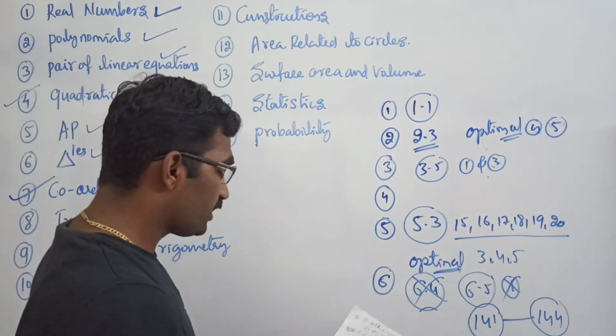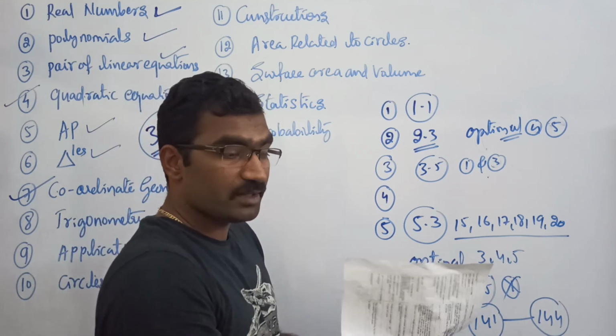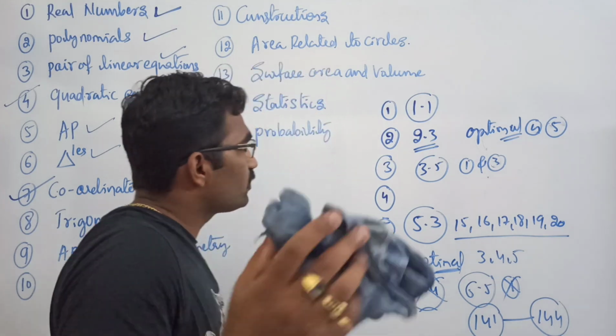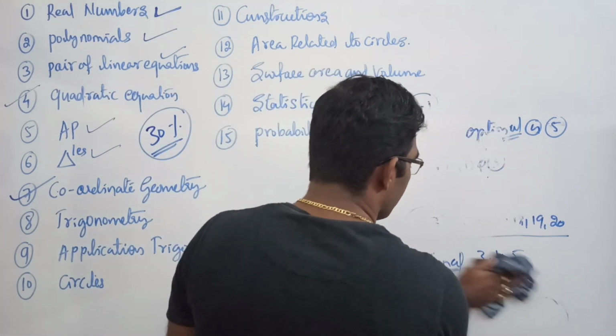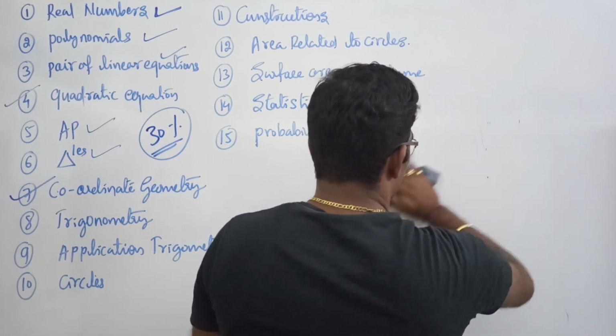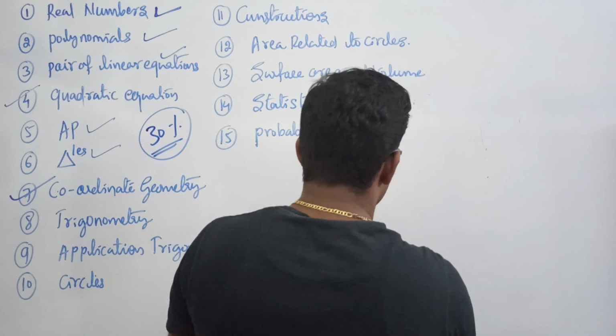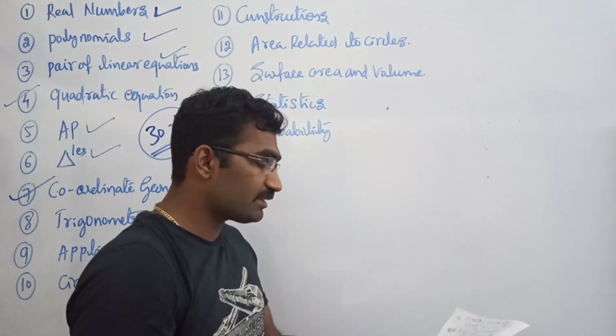Okay, in coordinate geometry, I am going to tell you which exercise questions they have removed. In the 7th chapter on coordinate geometry, the area related to the circle and the area related to the triangle, finding the area of the triangle by using the vertices, they have removed.